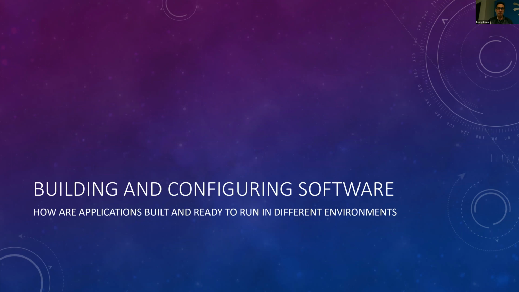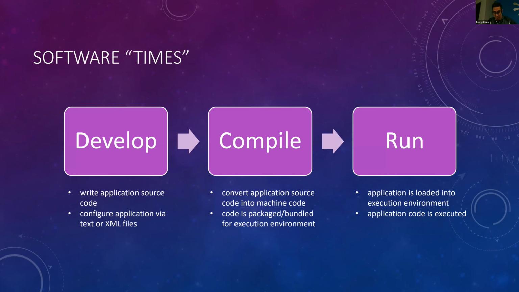To do that, I had to first take a step back and just review in my own head, well, what are we doing when we're building and configuring software, right? So how are applications in general built and ready to run in different environments? And so what I realized is that, well, in software development, we have these times, right? We have these 3 basic software phases as we develop.